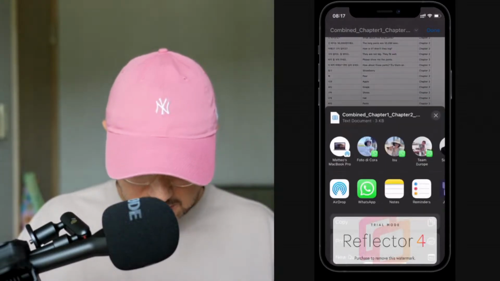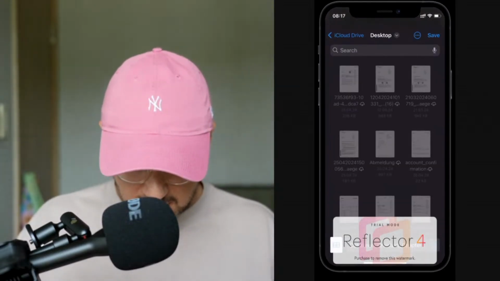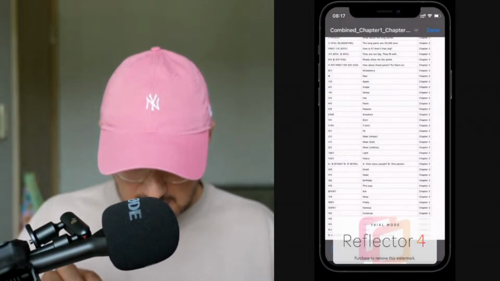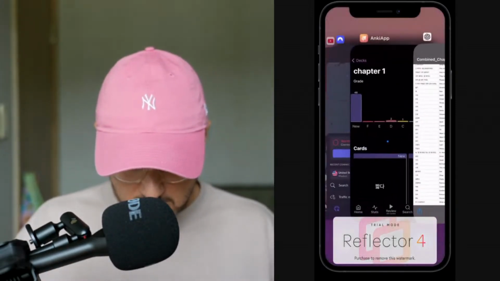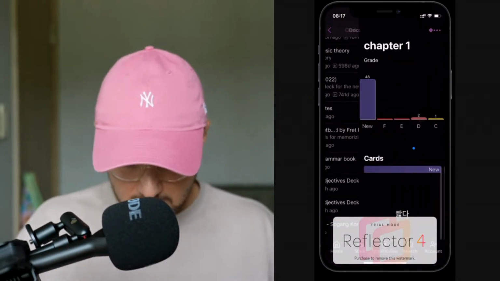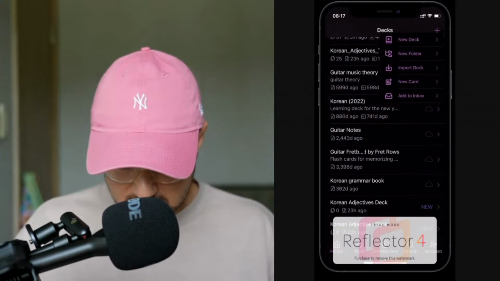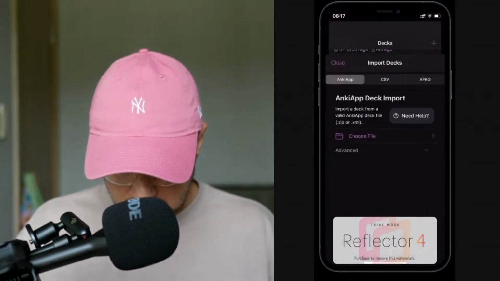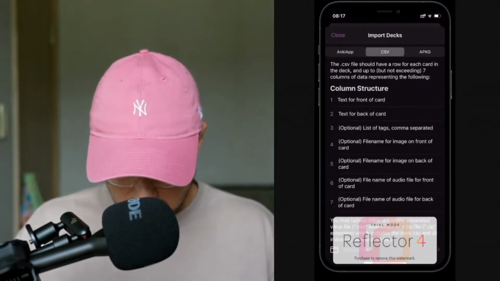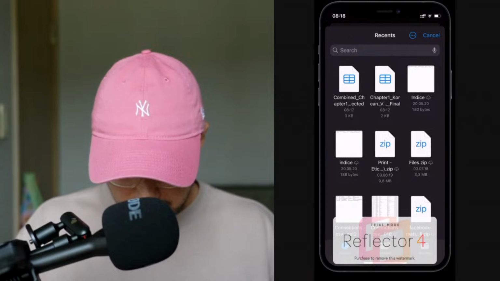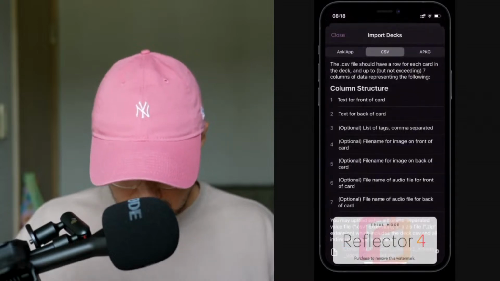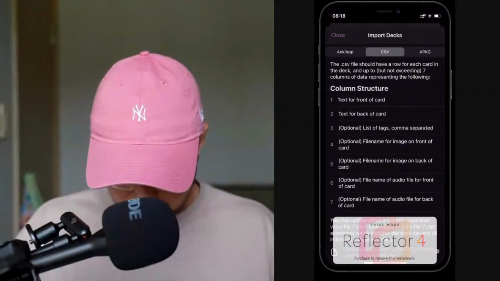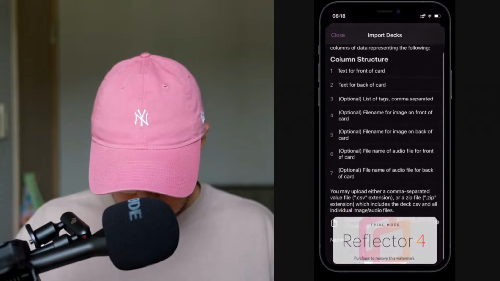So let's go and save it. Save it to files. Save. Now we go to Anki. We import again a deck of cards. CSV. Choose file. Chapter 1 and 2 combined. Begin import.